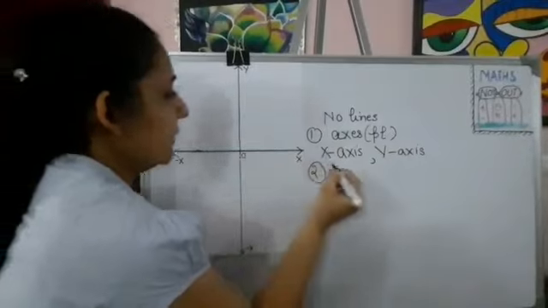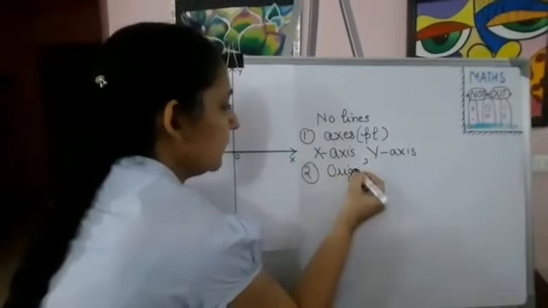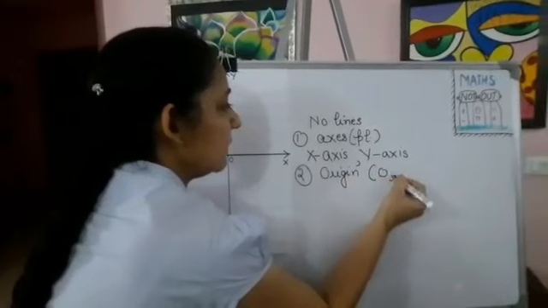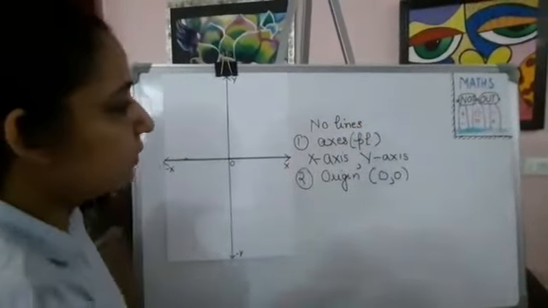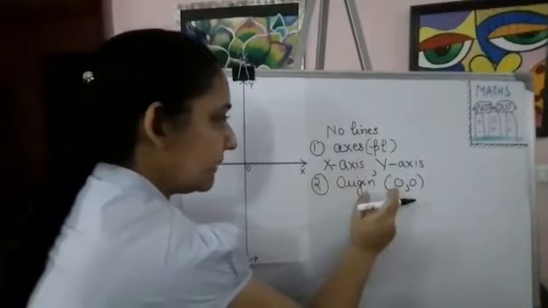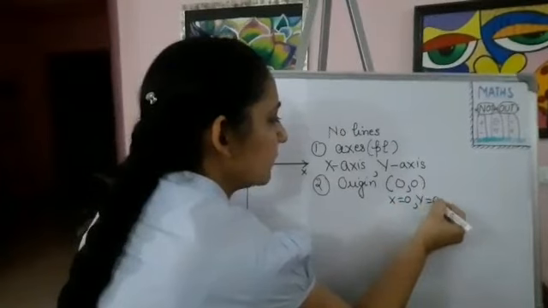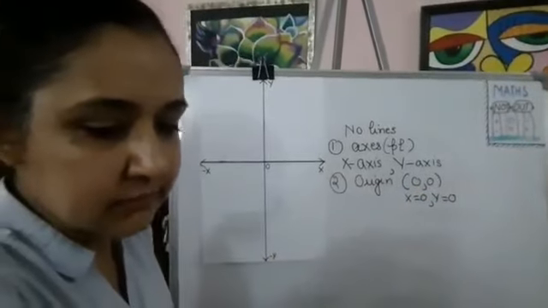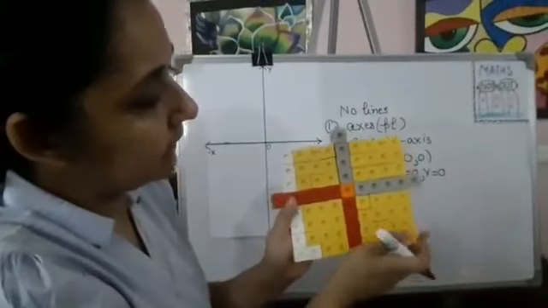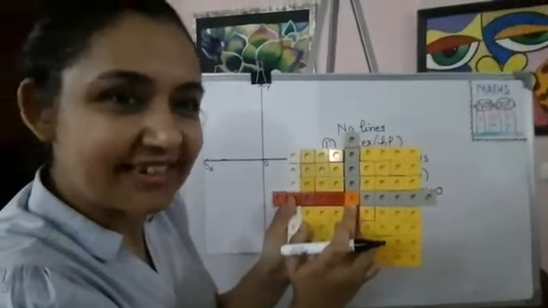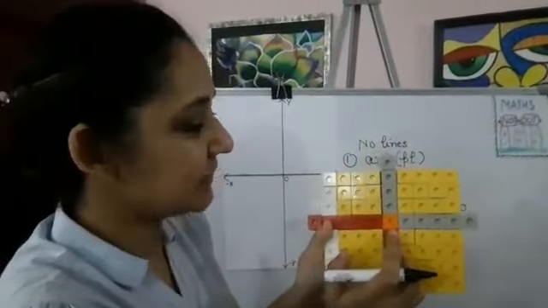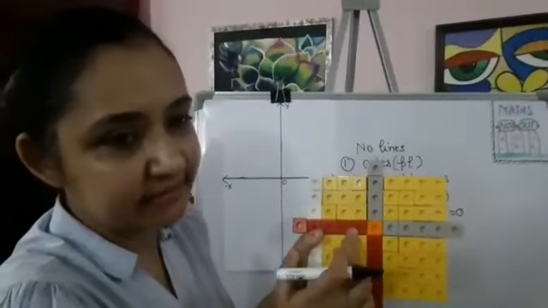They are meeting at the origin, which is the point 0, 0, which means the value of x is 0 and the value of y is also 0. Right? So, children, I have shown the same thing on this grid also. Could we see the positive x-axis, positive y-axis, and this little orange color is showing the origin, negative y-axis and negative x-axis.